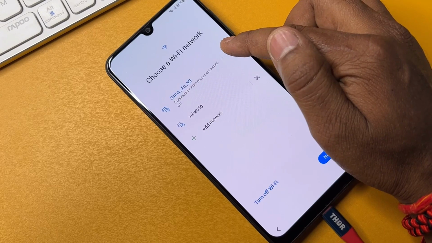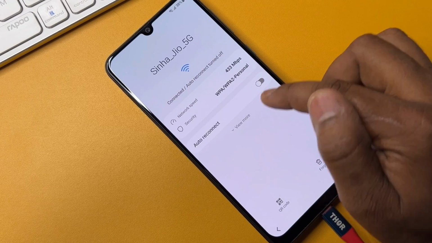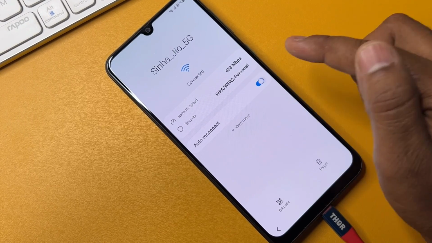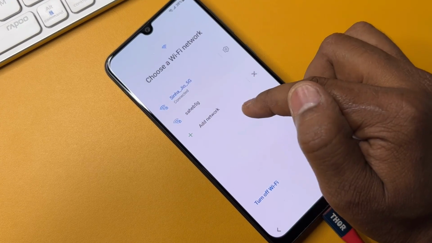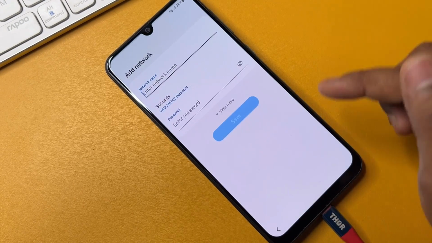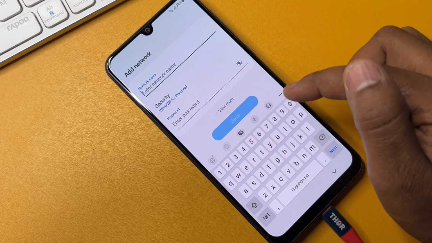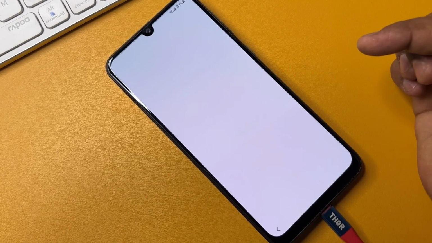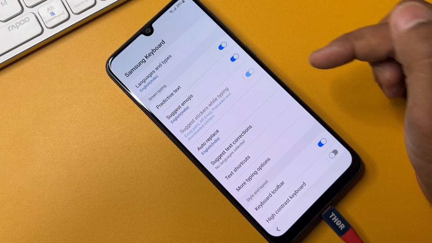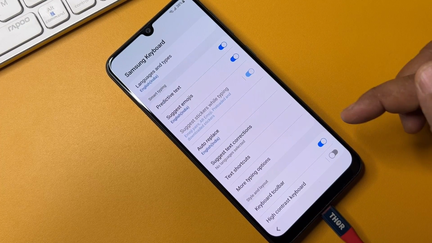After that you have to click the setting option again, and you have to turn on auto reconnect here. After that you have to click the back button here and tap add network. After that you can see that this is the setting option here. So you have to click it.